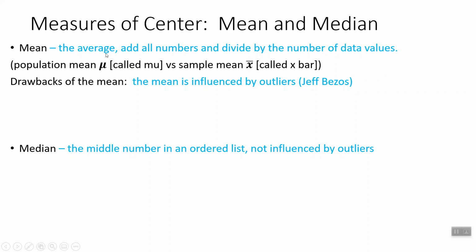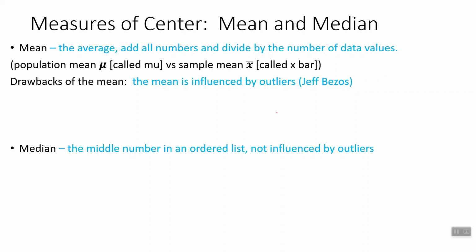All right, so the mean is the average. When you were growing up and you were finding averages, most of the time that was the mean. When you add up all the numbers and divide by the number of data values, that's the mean. I think most of you know how to do this already. The thing that's different with AP statistics is that we have population means, which we use the letter mu for, it's Greek, versus sample means, which we use x with a bar over it, called x bar. We're very creative when it comes to naming.